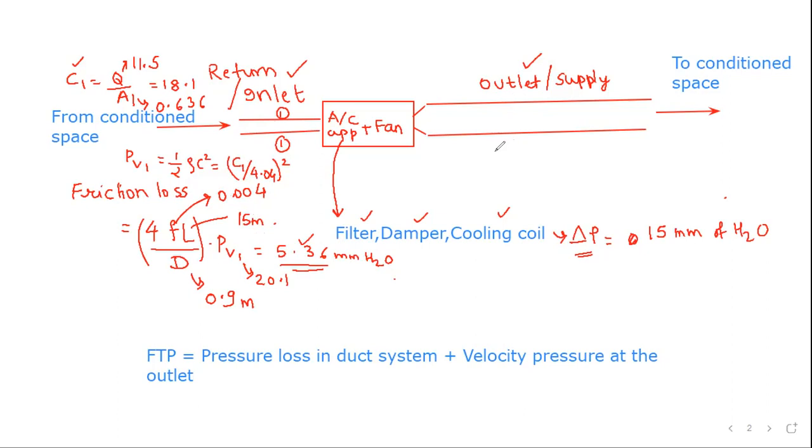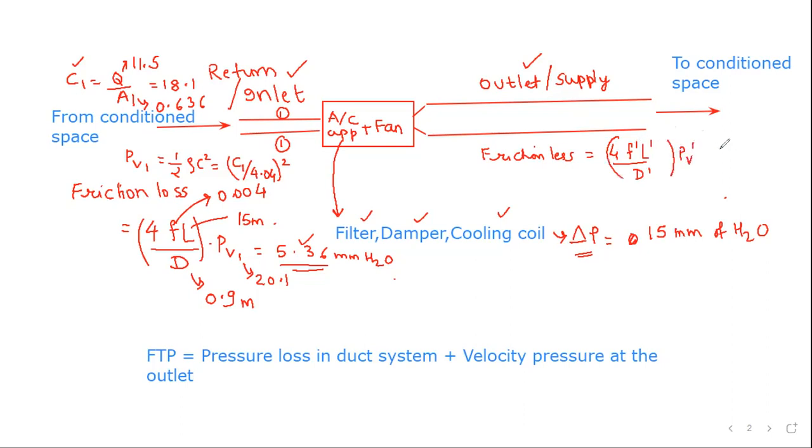Similarly, at the outlet portion, I can calculate the friction loss. Here the diameter is different, and this F factor is also different, I guess. Yes, it is different. So here it is 4 F dash L dash upon D dash for the outlet, and here we would say PV dash.